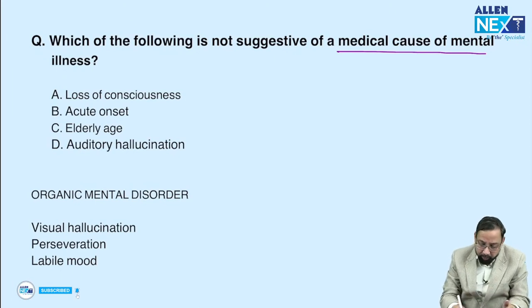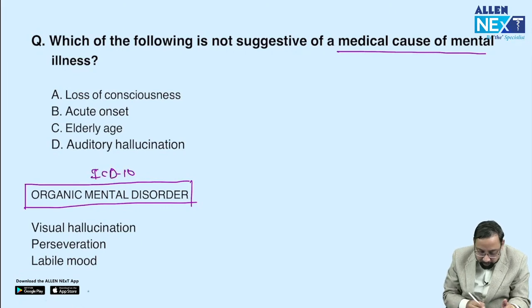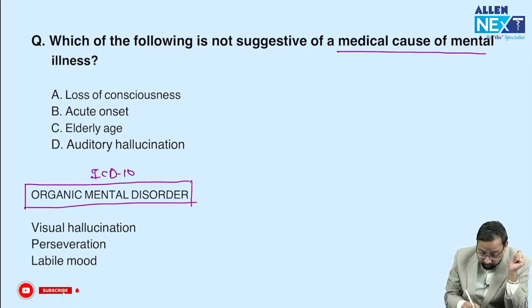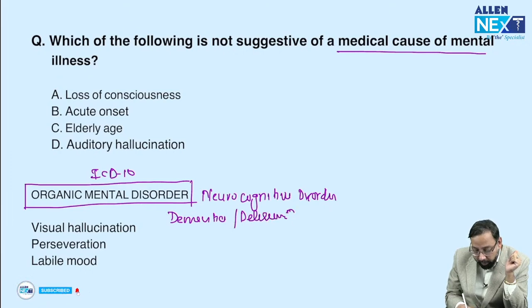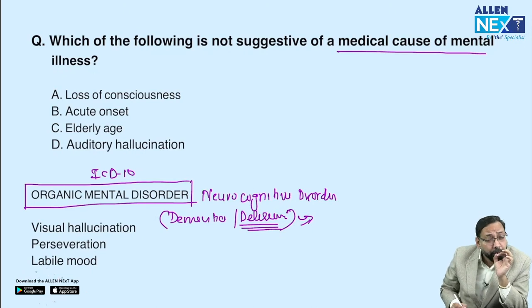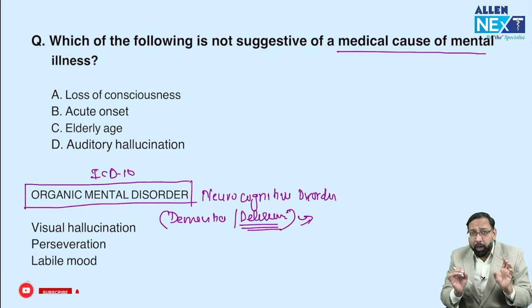Medical cause of mental illness, or another name, organic mental disorder according to ICD-10, but the new name is neurocognitive disorder. So cognitive disorders include dementia, delirium. In every exam you will find a question on delirium. Whenever a long clinical question is given, let me tell you how questions are asked.